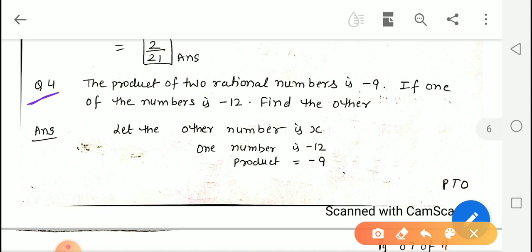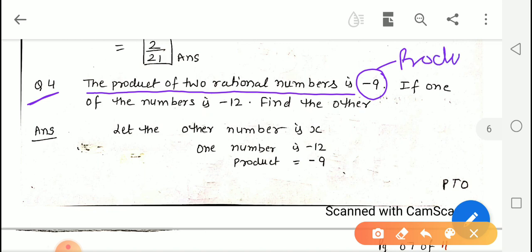Now let us start some word problems. Our question number 4. It says that we have to read the question and understand the language. Beta, it says that the product of two rational numbers is negative 9. So negative 9 is the product, which means it is the answer of multiplication of any two numbers.